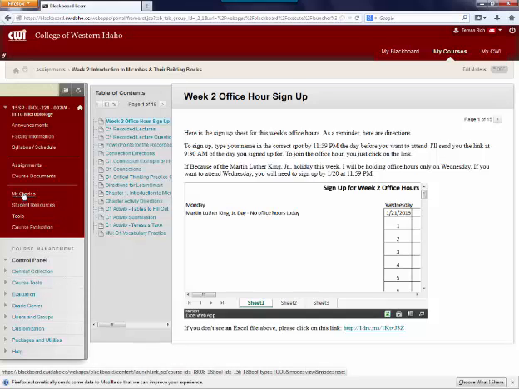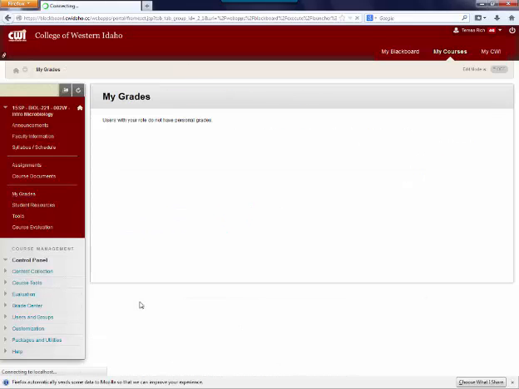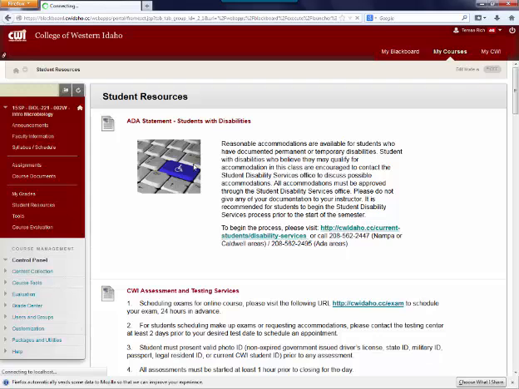And the next thing that you need to be aware of is my grades. Now, I haven't taken any of the assignments, so my grades are not showing up, but when you have performed an assignment, your grade is going to show up here, and if you click on the score, it'll take you to the rubric, which is basically how I graded your assignment, and it's a quick way for me to give you grading notes.